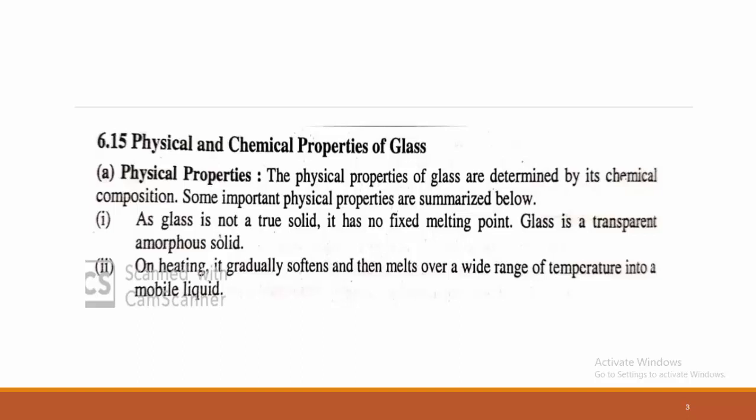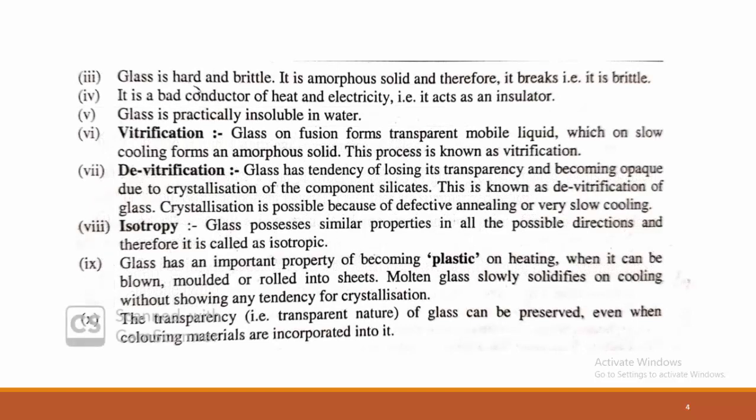Second, on heating, glass gradually softens and then melts over a wide range of temperature into a mobile liquid. As we know, whenever glass is heated, it gradually softens and forms a mobile liquid.